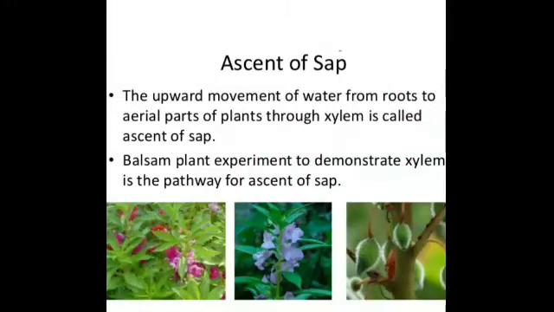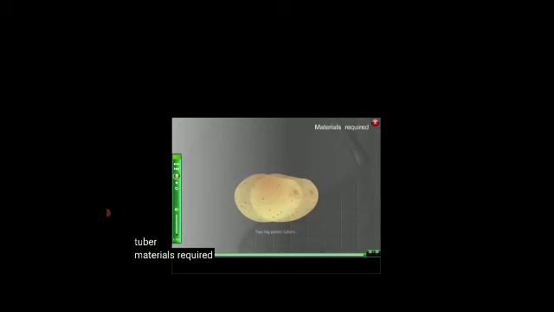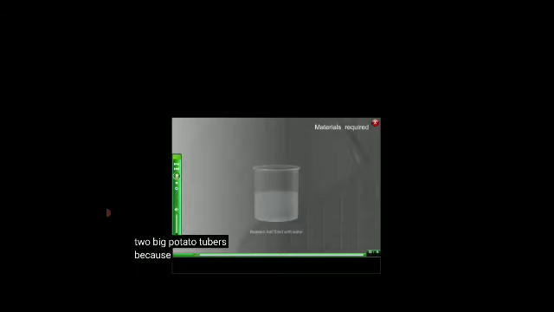Now there is an activity, Act 2 on page number 12, that is to study how water reaches the xylem vessels of the roots from the soil. The materials required are large raw potatoes, a knife, sugar solution, a pin, a petri dish and water. Here we are using 2 potatoes in this experiment. Is that clear? These are the things that are required.